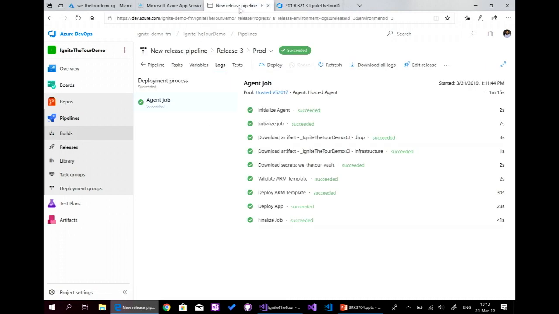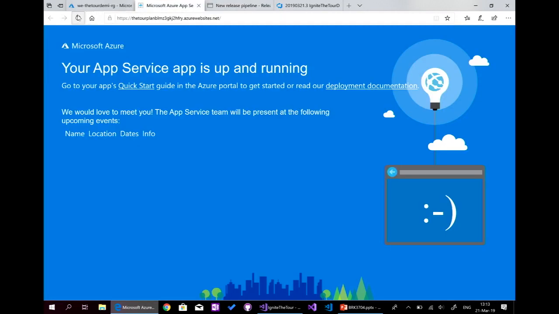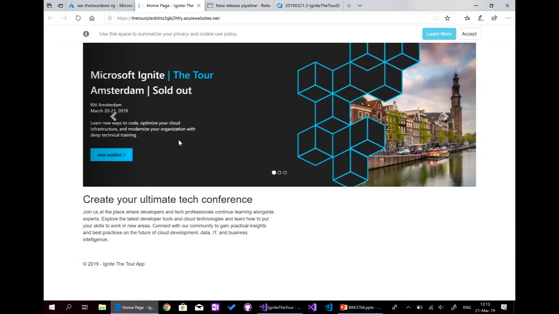So here, two things in parallel. Here, it said that deployment is OK. Let's wait and see. This time it's Azure. Let's wait and see. Yes, and we have our